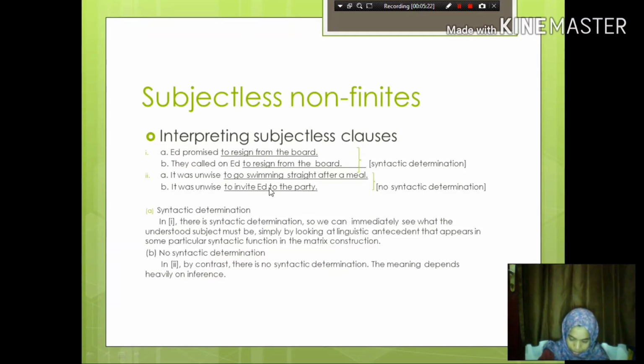The silent interpretation is in part A. In part B of the second example, however, we are talking about a particular event of inviting at some time in the past, and someone issued the invitation to attend the party, so the missing subject is understood as referring to that person.